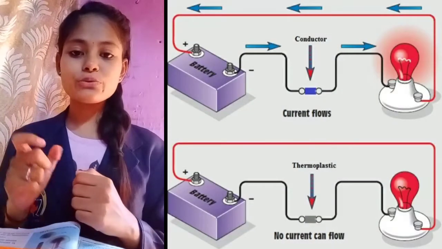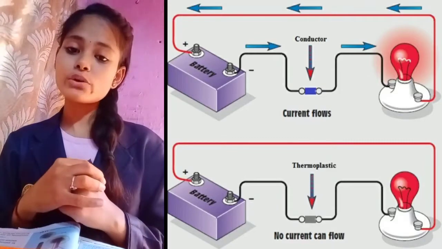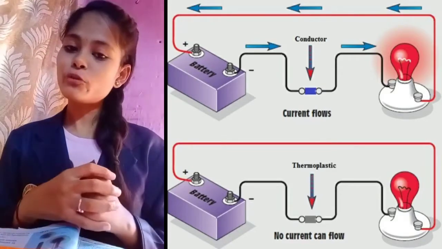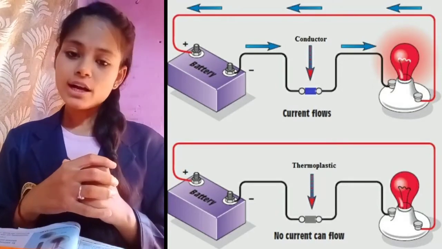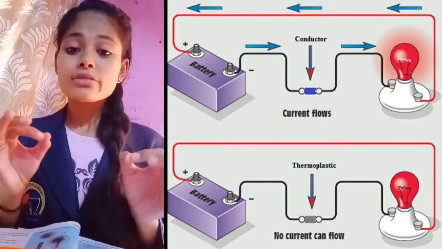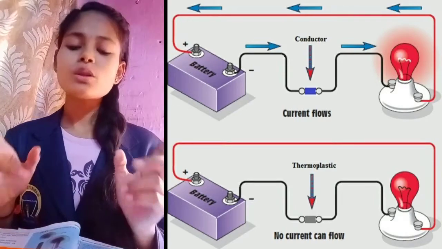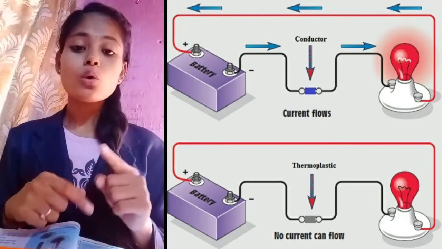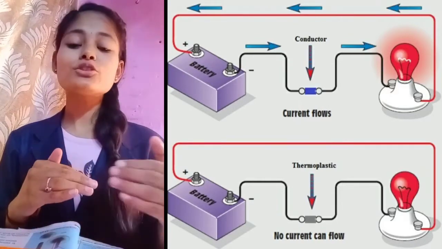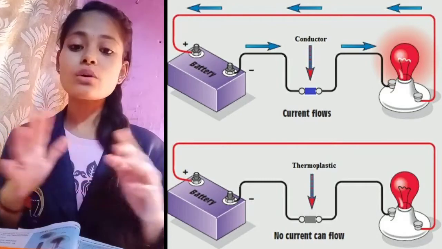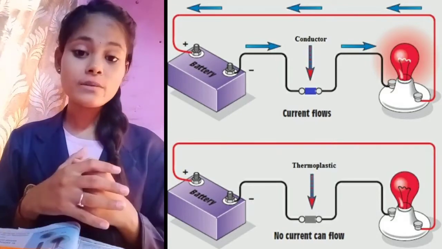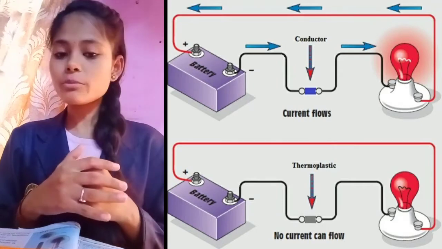Same thing we have to do with the wood piece also. Now what you have to do? Instead of an iron nail, you place one wood piece there. Now again switch on. Then what will happen? You will find that this time the bulb will not glow. Now what happened here? Actually, wood is not a metal. So metals only allow electric current to pass through them. The things which do not allow electric current to pass through them, we can say they are non-metals. So here wood is a non-metal.